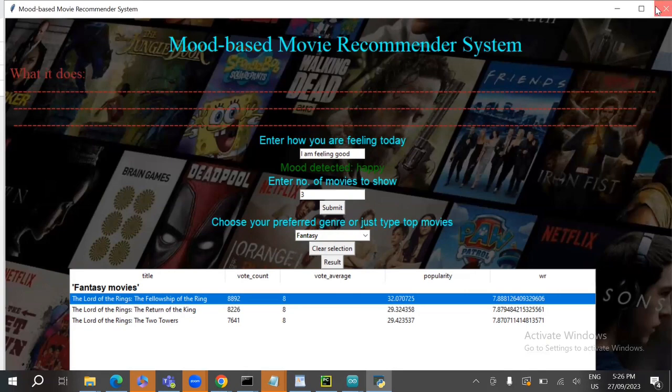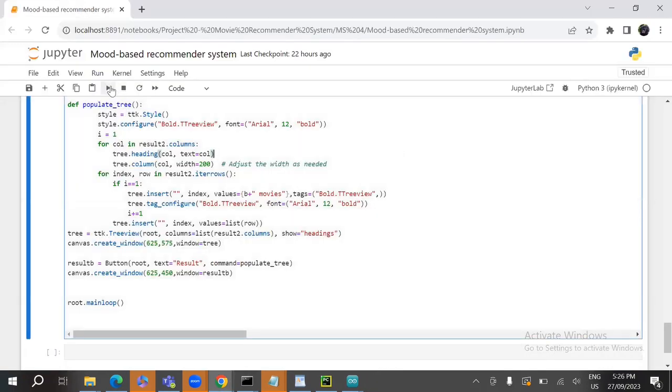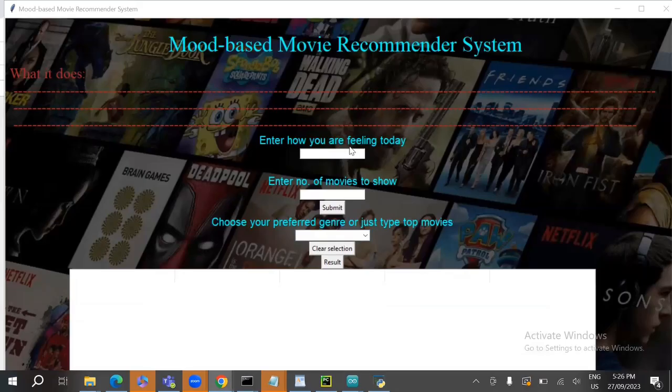Now, if I run the code again, and if I type this time, say, I'm feeling sad, and I put top five movies, submit. So it correctly detects the mood as sad.